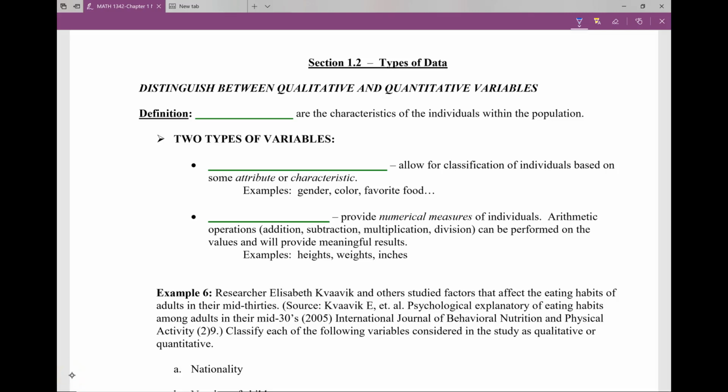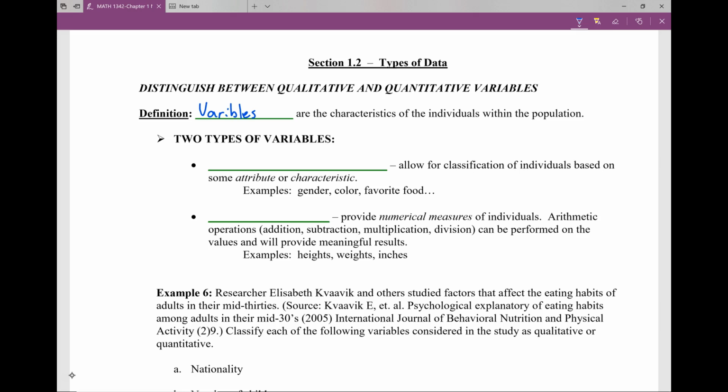In this video, we're going to talk about the different types of data. The first two types of data that we're going to talk about are qualitative versus quantitative. But what we're talking about really, when we're talking about types of data, are what we call variables. These are the characteristics of an individual within the population.